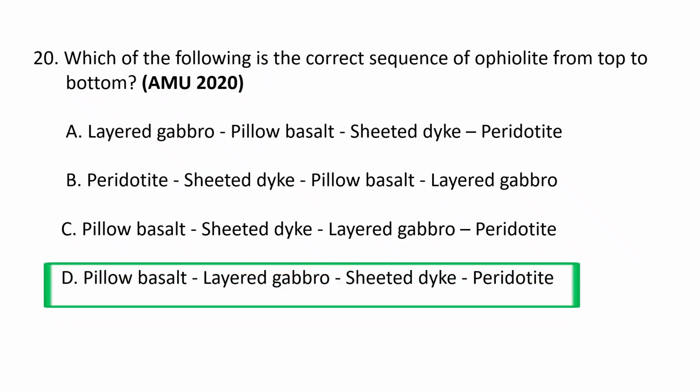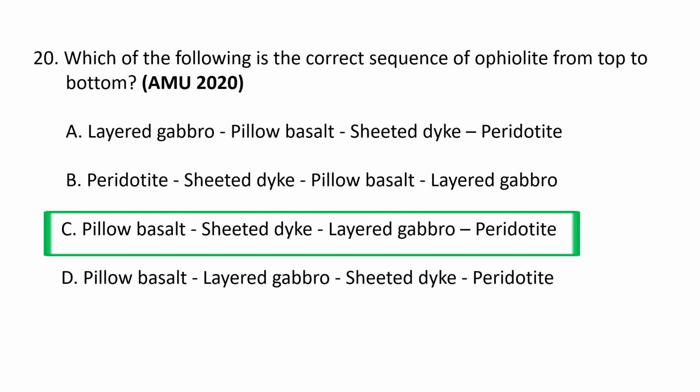So the correct option goes as C. Pillow basalt, sheeted dike, layered gabbro and peridotite. The correct sequence of an ophiolite from top to bottom is pelagic sediments, pillow basalts, sheeted dikes, gabbro, cumulate peridotite, and tectonized peridotite. And this sequence reflects the layers of oceanic crust and upper mantle that have been thrust onto a continent.